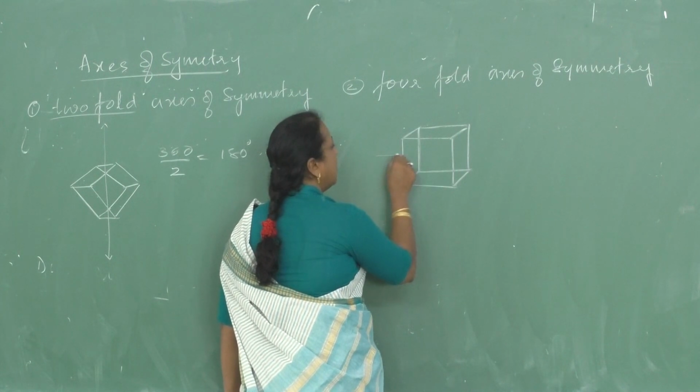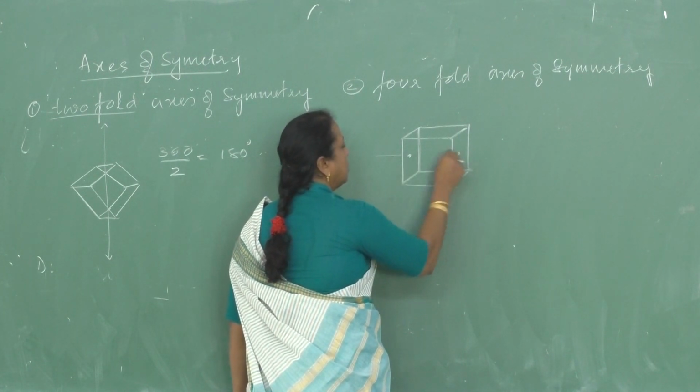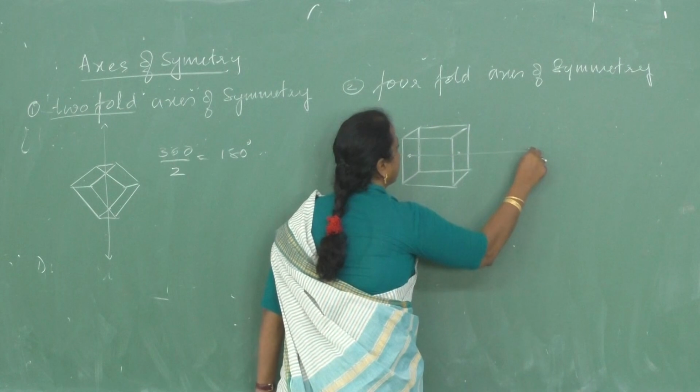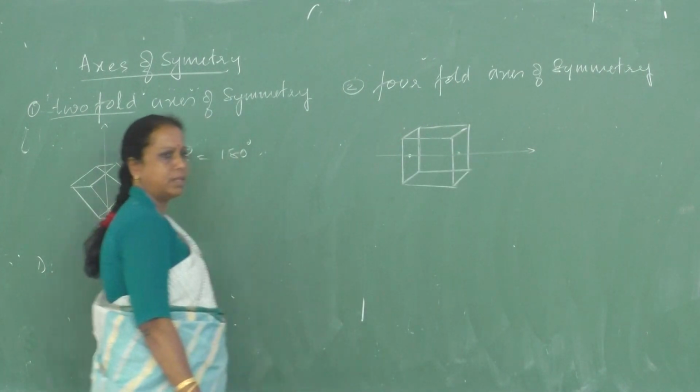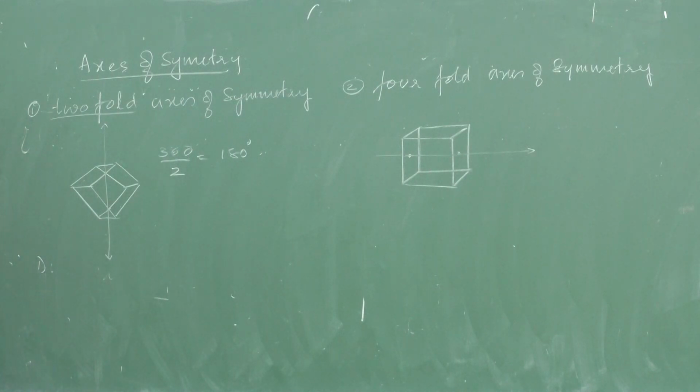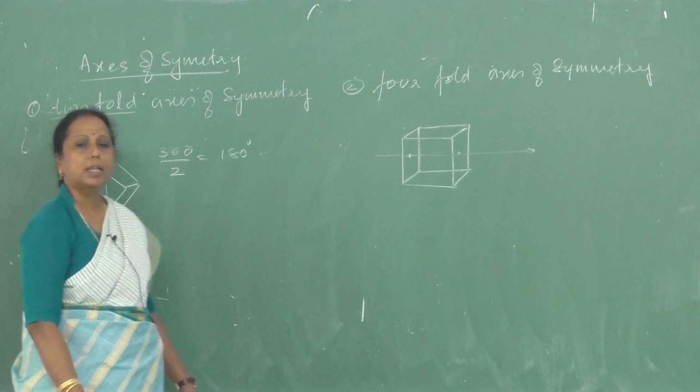So this is the imaginary line which is passing through the centers of the face. If I rotate the crystal, how many times are we going to get the similar structure? 4 times.